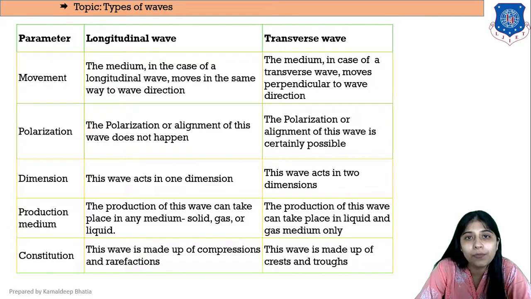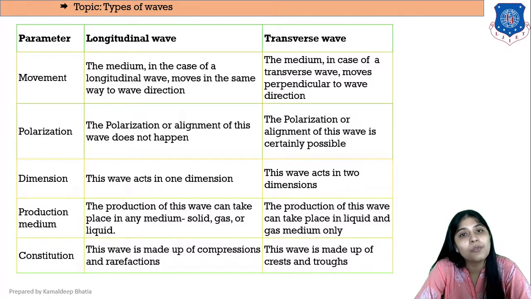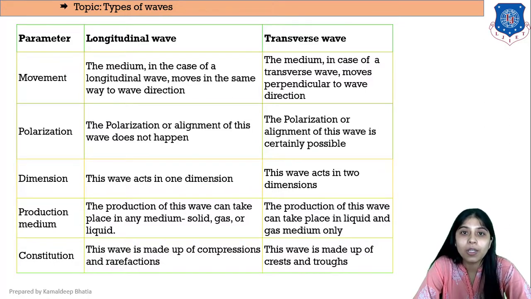The main difference between these two is, in a longitudinal wave, the particles of the medium vibrate parallel to the direction of the wave. While in case of a transverse wave, the particles of the medium vibrate perpendicular to the wave direction.